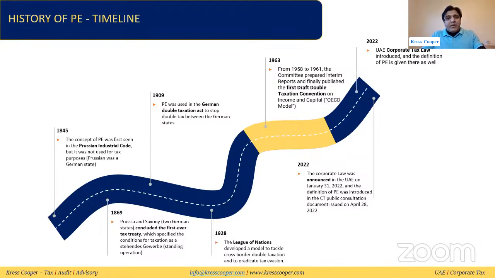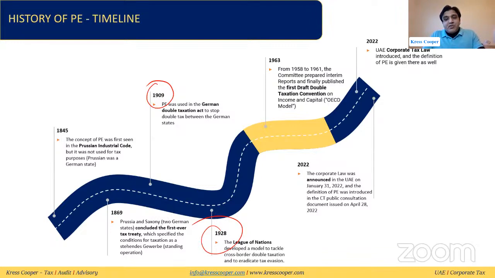Permanent establishment: I will quickly go through its history. Basically, the concept of permanent establishment was first seen in the Prussian Industrial Code. Prussia was a German state in 1845. Then Prussia and Saxony concluded the first ever tax treaty to avoid double taxation. In 1909 it was used in the German Double Taxation Act to stop double taxation. Then the League of Nations adopted this concept in 1928. In 1963, the first draft double taxation convention.